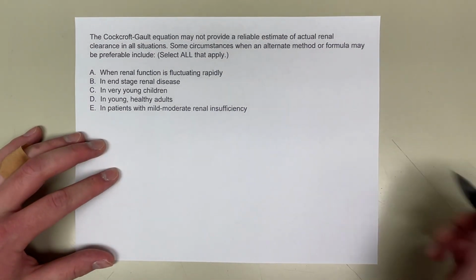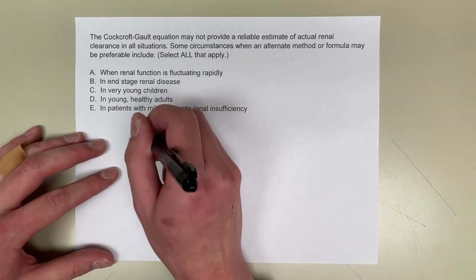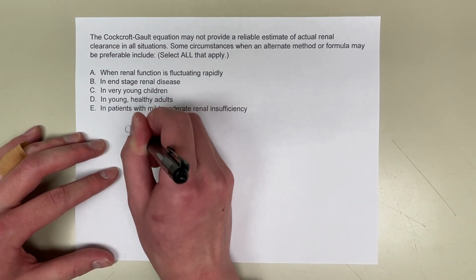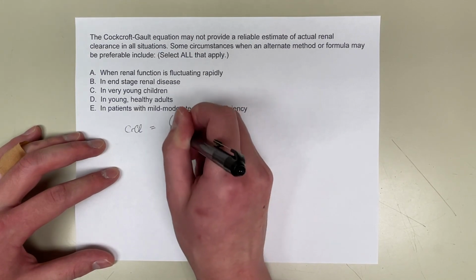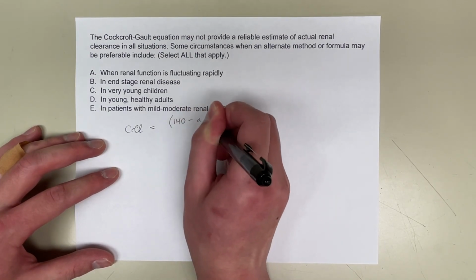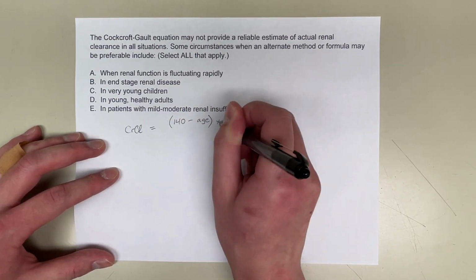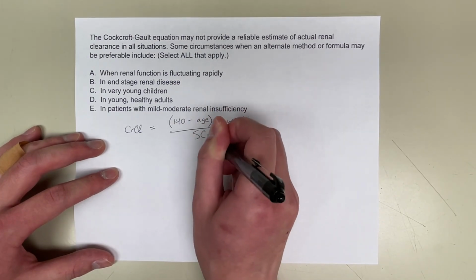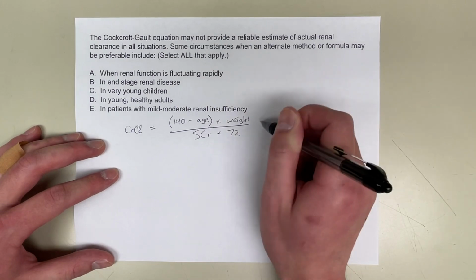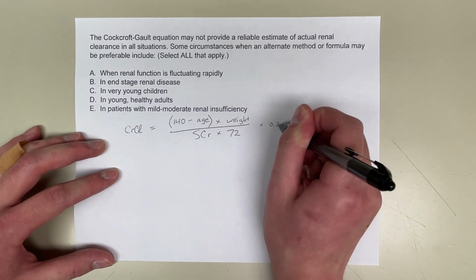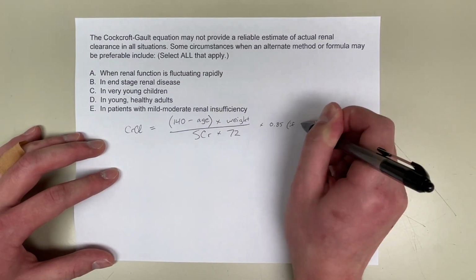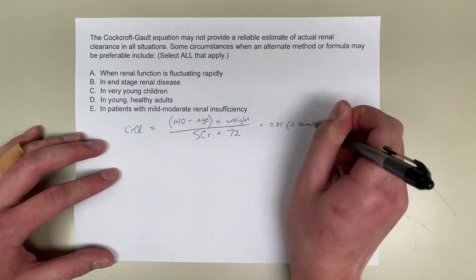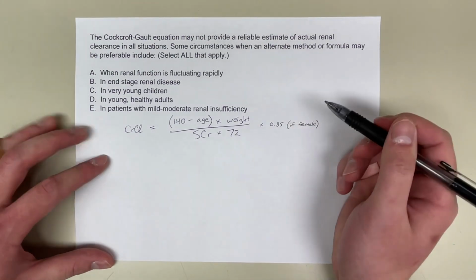So to answer this question, it's easiest to find out what is the creatinine clearance formula? So I'll just write that down. 140 minus age, times the patient's weight, all divided by serum creatinine times 72, and then if they're female, times 0.85. This is irrelevant for this question.